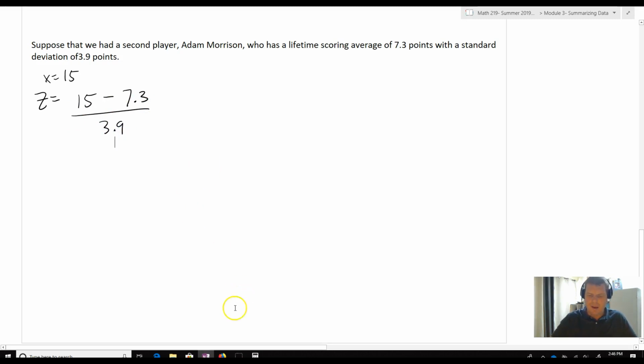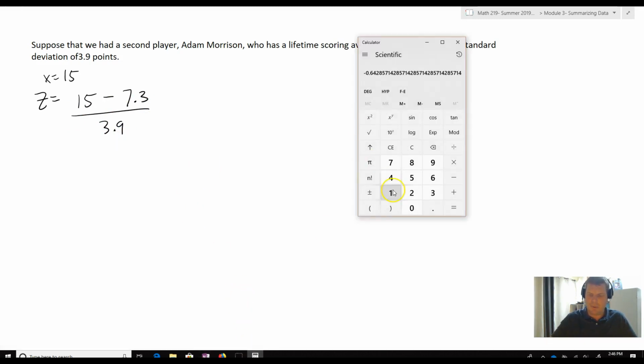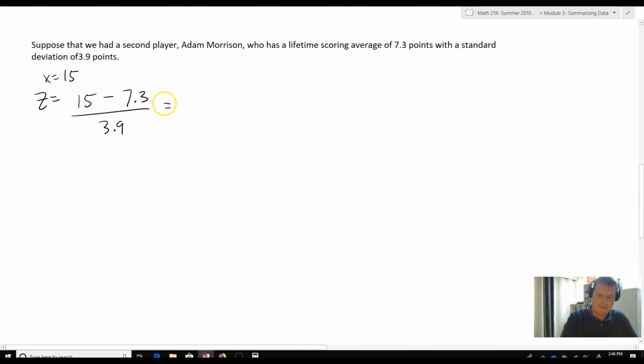That's 15 minus 7.3 divided by 3.9. Now, this is a different distribution, his point scoring. We've got a different mean, different standard deviation. We divide that by 3.9, and that's 1.974.